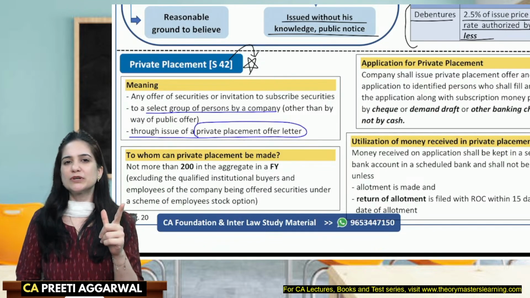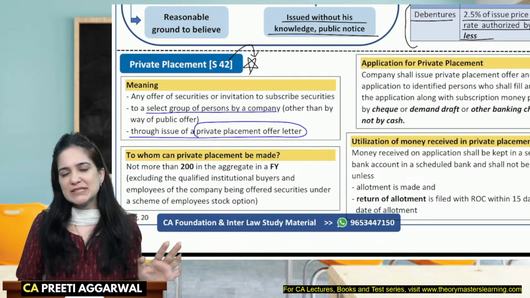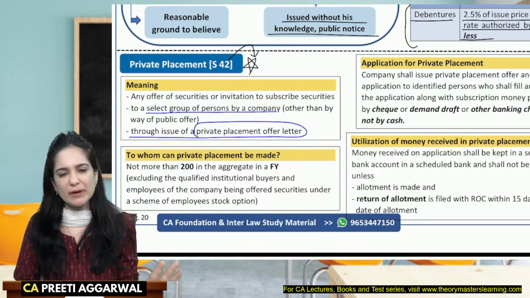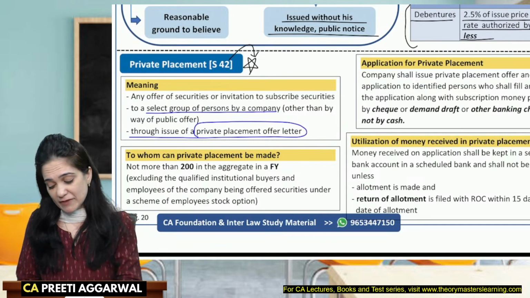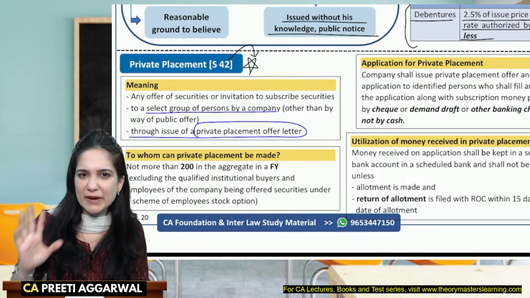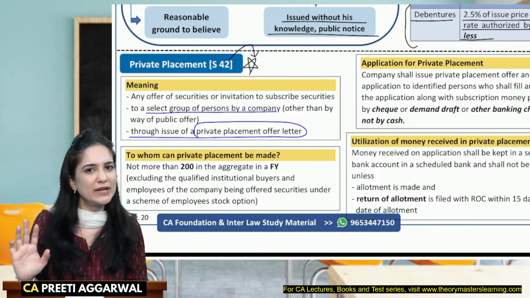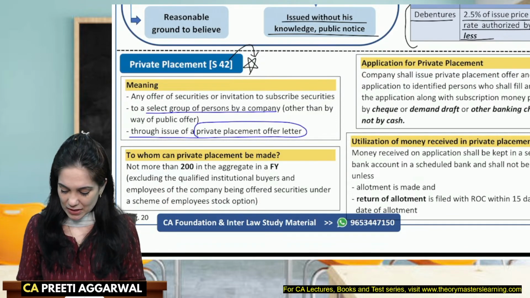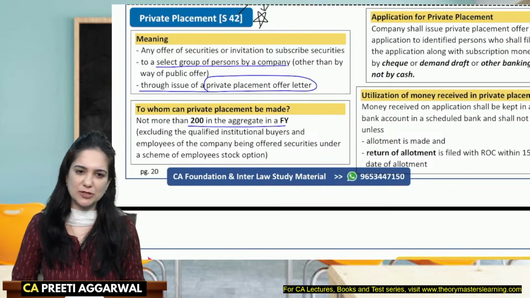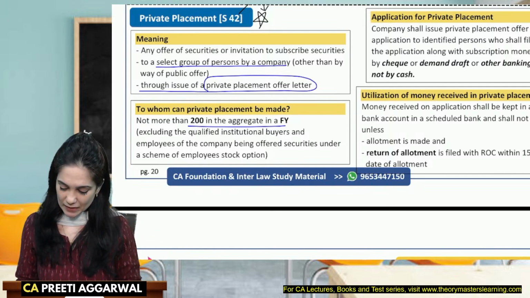How will I come to know whether it is public offer or private placement? See, pay attention, students. If the offer can be accepted by any person, not necessarily by the person to whom it is made, then it is public offer. कोई भी accept कर सकता है जिसको offer के बारे में पता है. But private placement तब होगा when it can be accepted only by the person to whom it is made. So it's like a specific offer. वही accept कर सकता है और कोई नहीं कर सकता. It can be made to not more than 200 people in a financial year. इसके ऊपर चला गया, it will be considered just like a public offer.